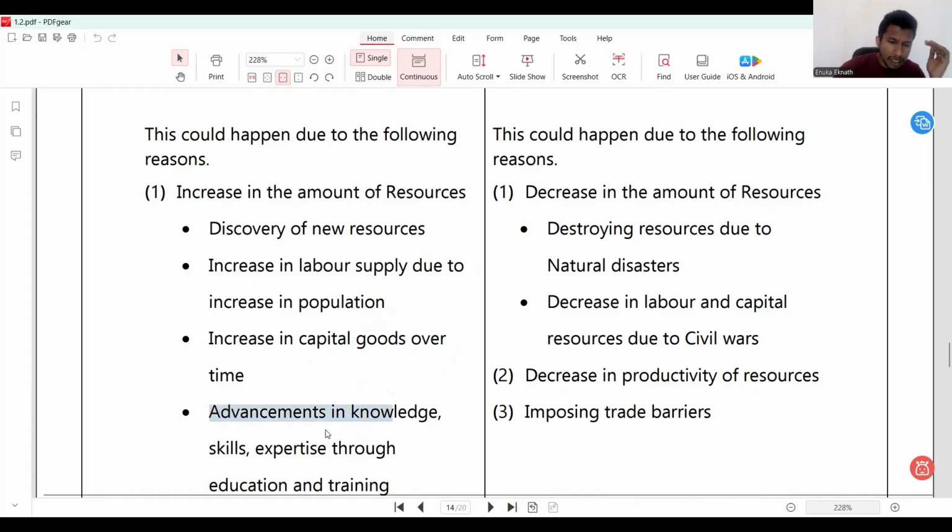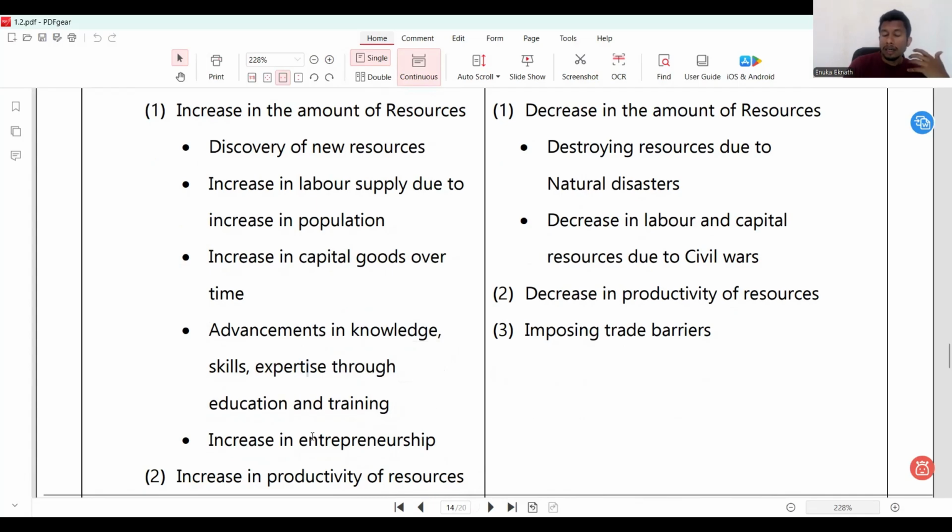Advancements in knowledge, skills, and expertise through education and training. See that now. Now it talks about the human capital. When human capital increases, again the capital in general increases. Then what happens? The amount of resources gets increased, and as a result, the PPC gets shifted to the right side, and then increase in entrepreneurship. So these are the main reasons.